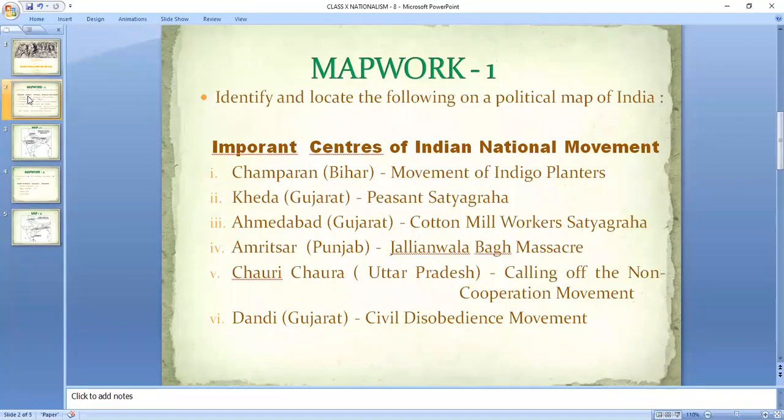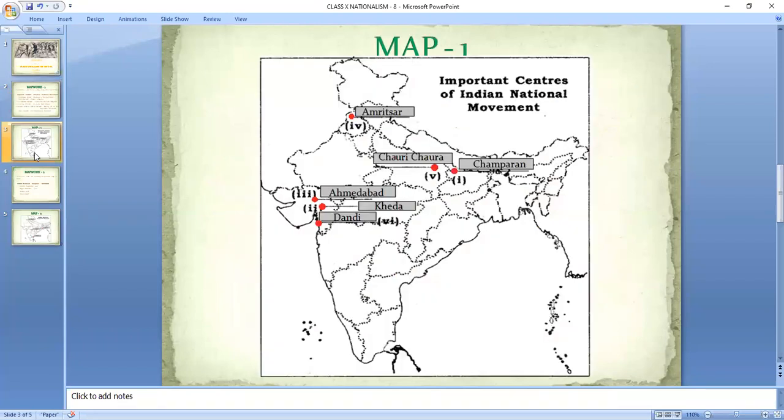The first map work that we did was regarding locating the main, you can say the important centers of Indian national movement. Champaran movement of indigo planters, Kheda hua peasant satyagrah, Ahmedabad was cotton mill workers satyagrah, and Amritsar Jallianwala Bagh massacre, Chauri Chaura mein calling off hua tha non-cooperation movement ka, and Dandi saw the starting of the civil disobedience movement by breaking of the salt law by Mahatma Gandhi.